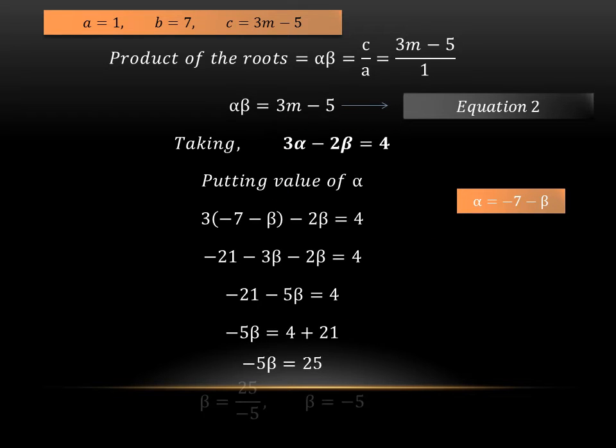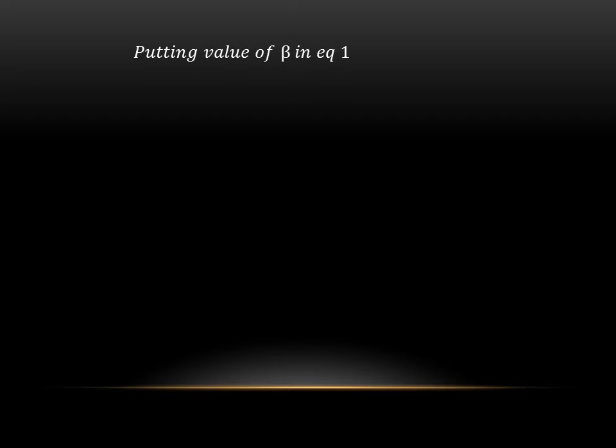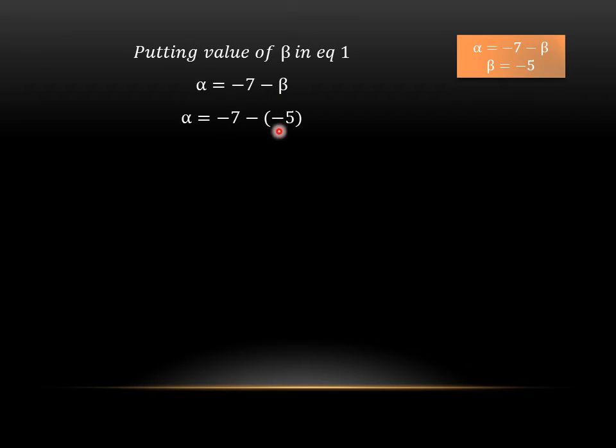We have said that this is our equation 1 and the value of alpha was minus 7 minus beta. Now we have both values, alpha and beta. But in the equation of alpha, we have beta, so we will replace it with minus 5. Putting the value of beta in equation 1, alpha equals minus 7 minus beta, and beta is minus 5, we will get the answer of alpha, which is minus 2. Now we have both the answers: beta is minus 5 and alpha is minus 2.